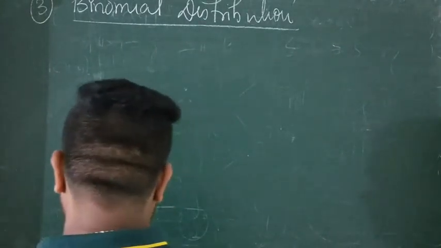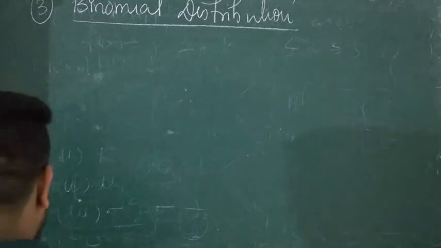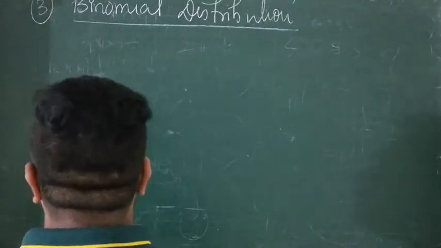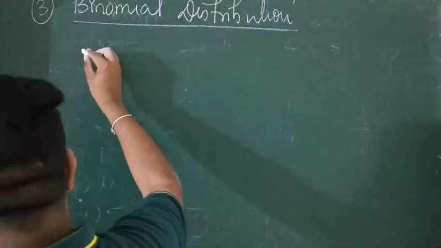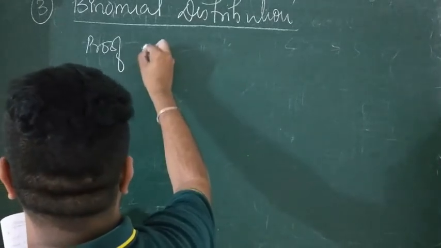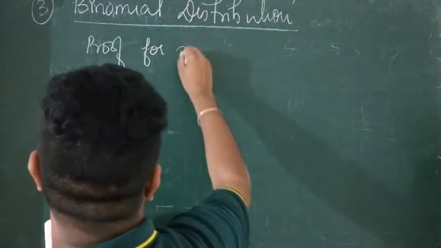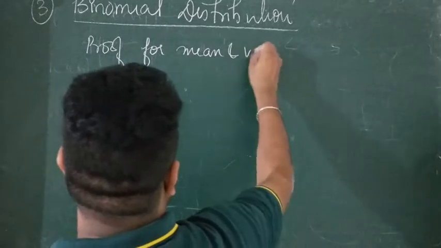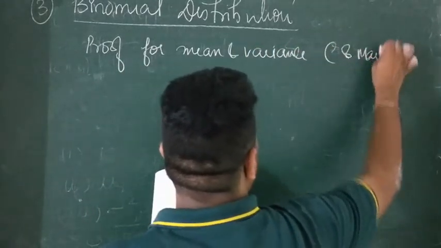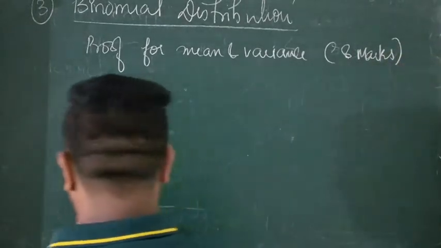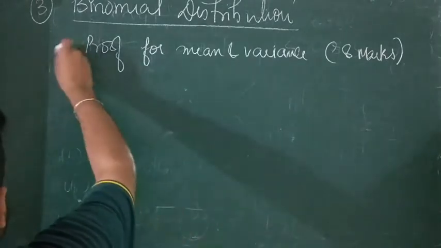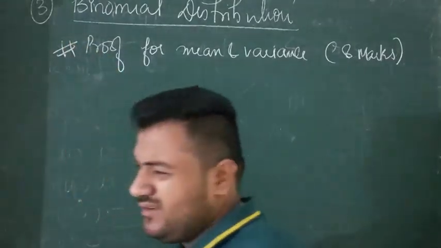Here you need to write the formulas. You have to remember it, and here is the proof. Okay. So I'm not solving that proof. Proof is there for variance or mean. Mean and variance is there. Pakka 8 marks question will be there. Okay. So I'm not solving that. It's easy proof, like step by step. If you go, you will find it.